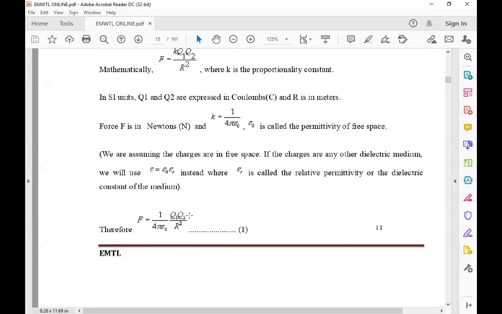Where Q1 and Q2 are the charges, the force is directly proportional to the product of the two charges and inversely proportional to the distance between the two charges, and the proportionality constant is 1 by 4 pi epsilon. In that epsilon, epsilon naught is the absolute permittivity and epsilon r is the relative permittivity. The relative permittivity is always 1. Therefore, F is equal to 1 by 4 pi epsilon naught Q1 Q2 by R square.